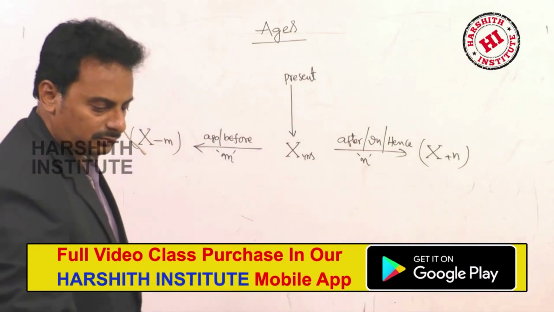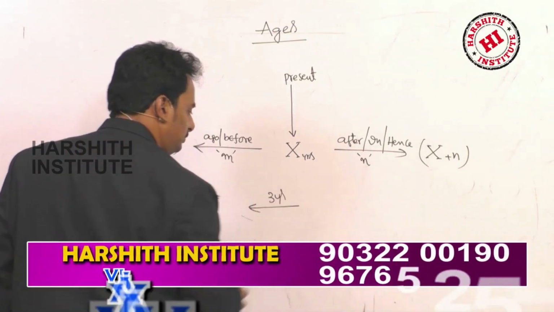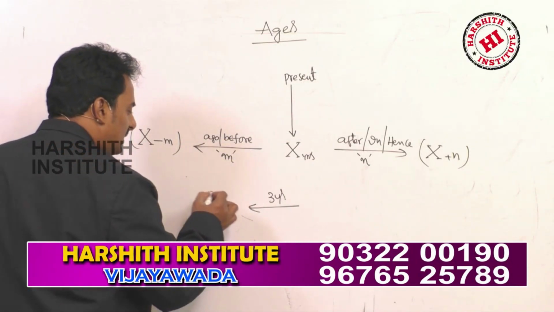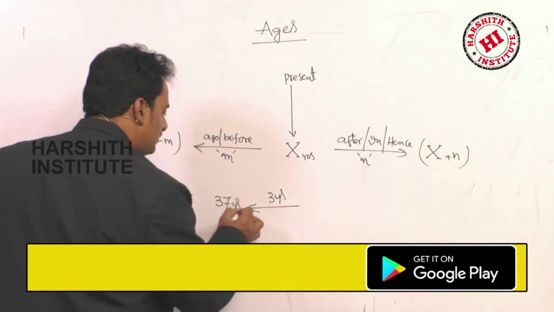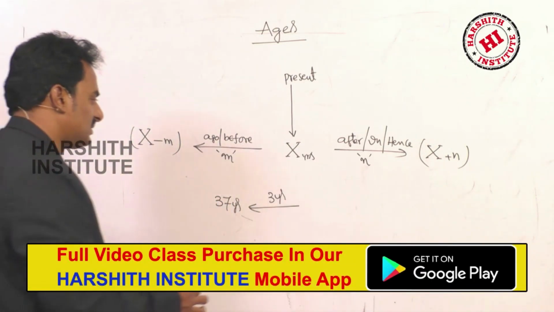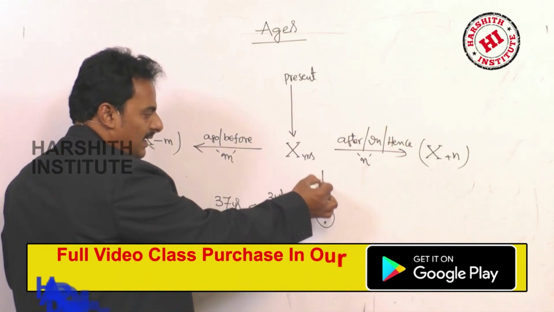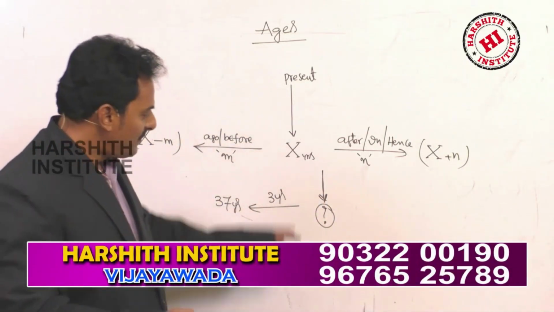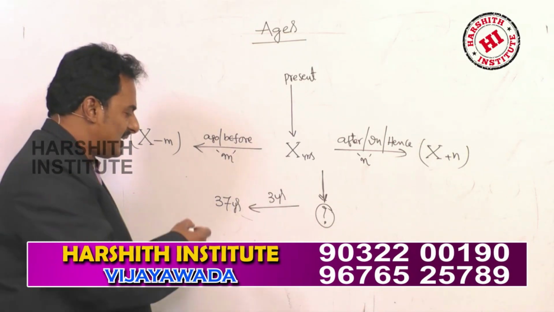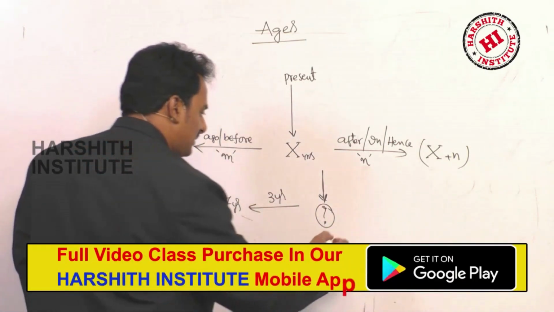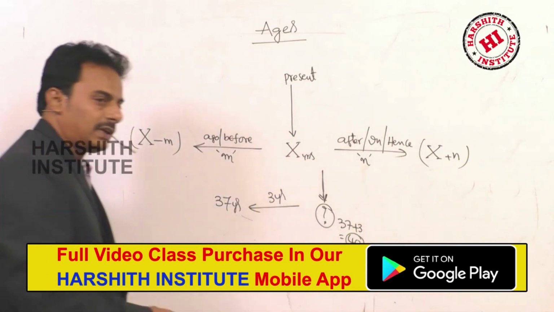And 3 years ago, the age of a woman is 37 years. And what is her present age? This down arrow mark means, in my sense, the present age. So 3 years ago, her age is 37. At present, 37 plus 3, which is equal to 40.